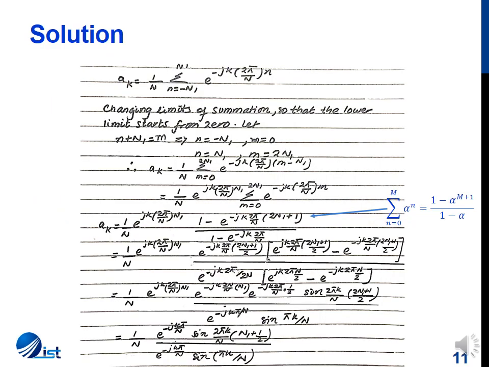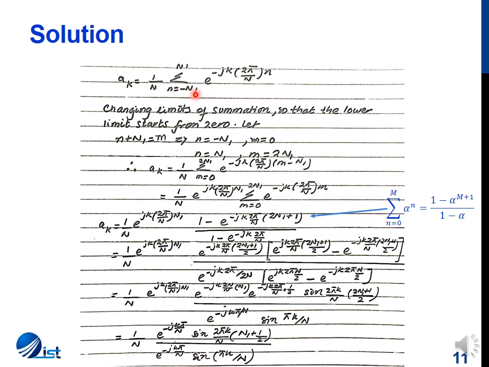To determine the Fourier series coefficients, we substitute the value of x[n] in the analysis equation. So a_k is equal to 1 by N. The signal has a magnitude of plus 1 between the range n equal to minus N1 to n equal to capital N1. Now, if we look at this summation, we see that the lower limit of summation starts from minus N1.